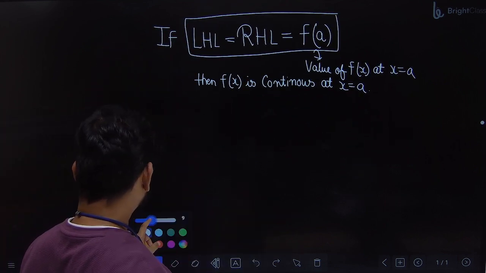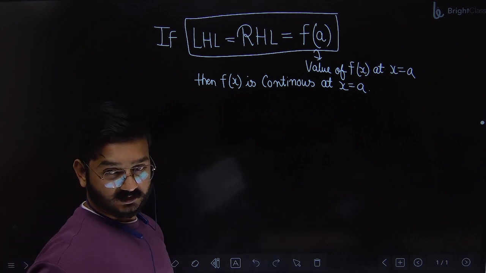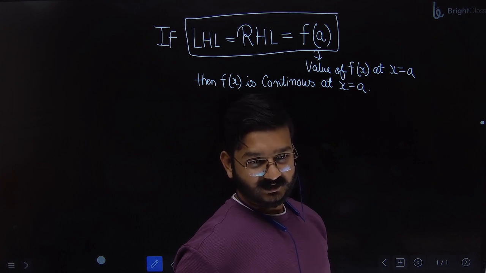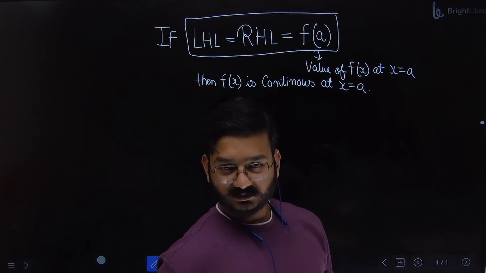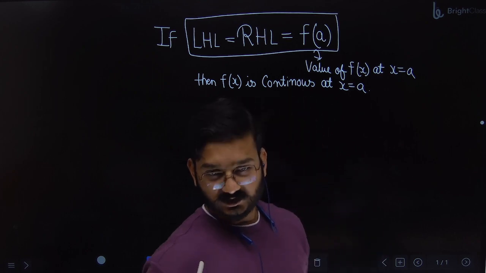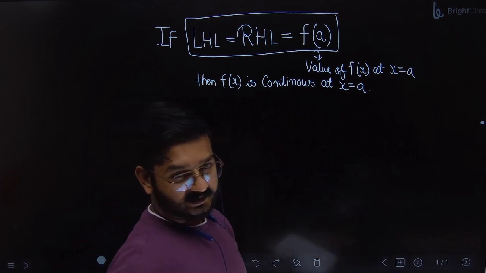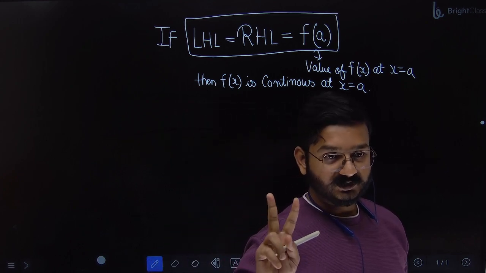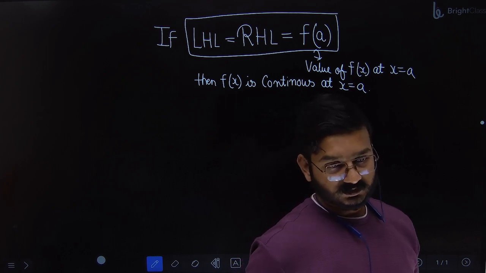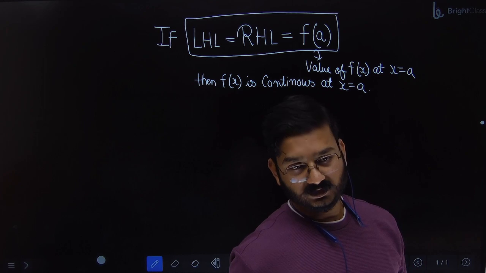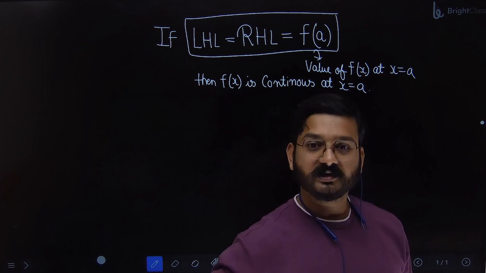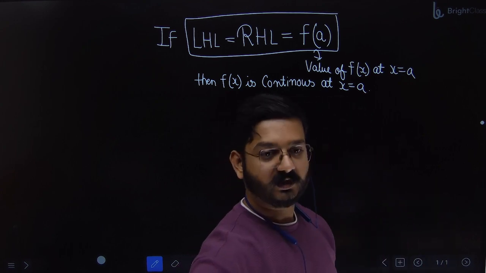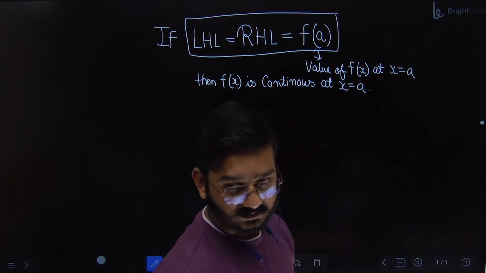So the first question, yeah, it's an easy topic. Only in the last class we will solve some tough questions. Last class will be, I think, tomorrow. Tomorrow I'll finish this. Not differentiation, only continuity. It's a very small chapter. That's why I told you to revise limits and revise the trigonometry identities also, these two things, because in tomorrow's class these will be used. Otherwise you will be just seeing my face. Continuity you have understood, but because of trigonometry you will say I'm not understanding. So revise all the identities. Write all the identities in your notes.